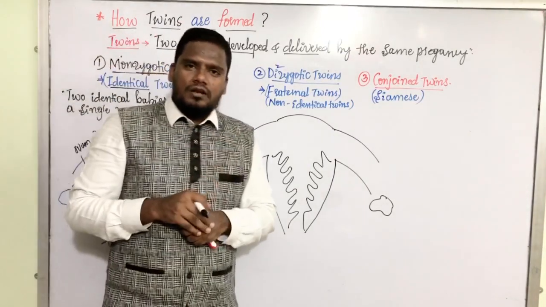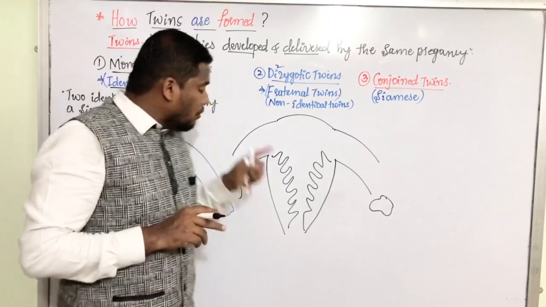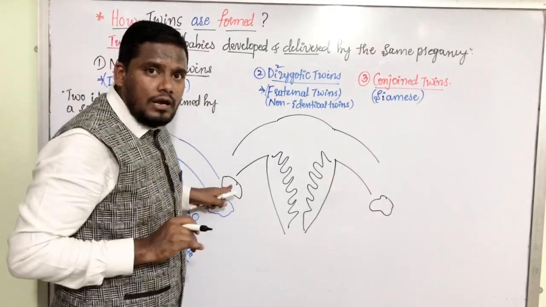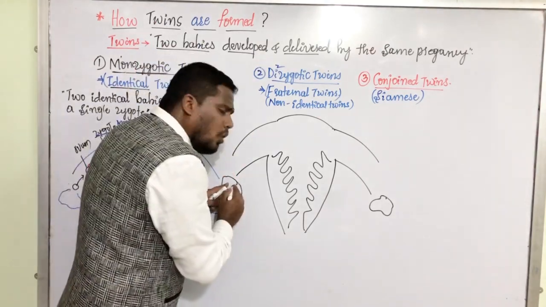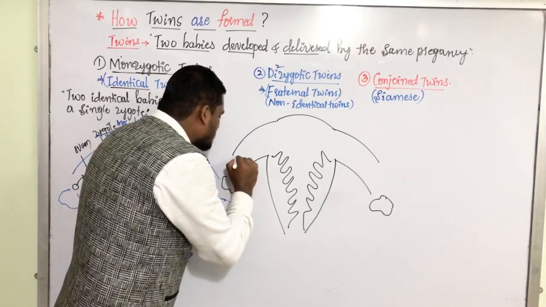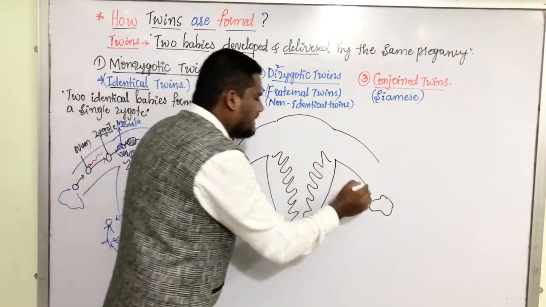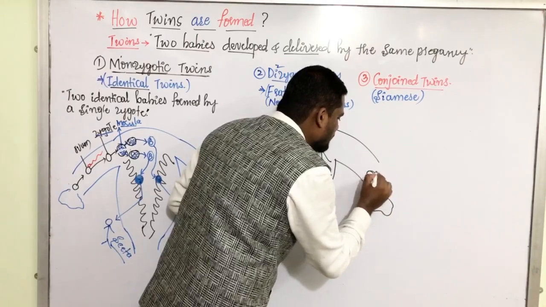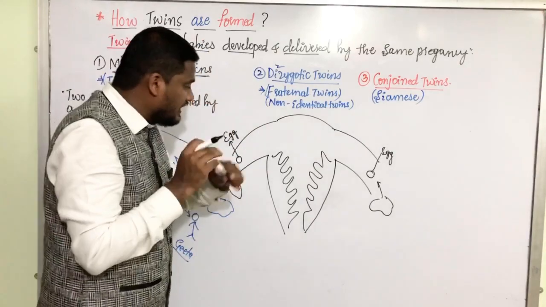In a normal situation, what is going to happen on the 14th day of the menstrual cycle? One ovary releases one egg. It is a normal situation. But in some exceptional cases, both the ovaries release the egg. Here also the egg gets released. This is egg. Both the ovaries release egg on the 14th day of the menstrual cycle.